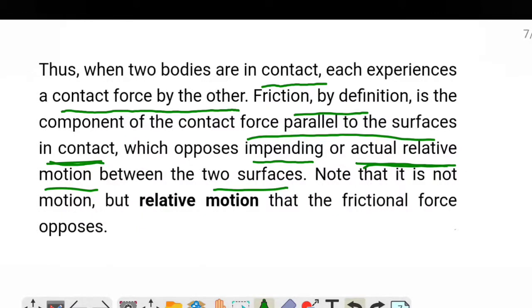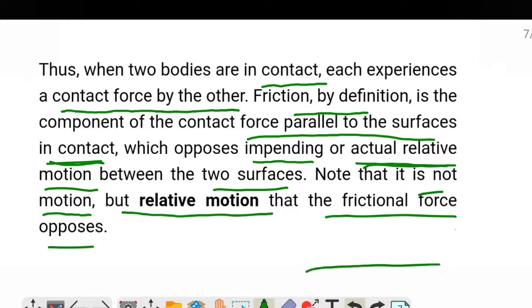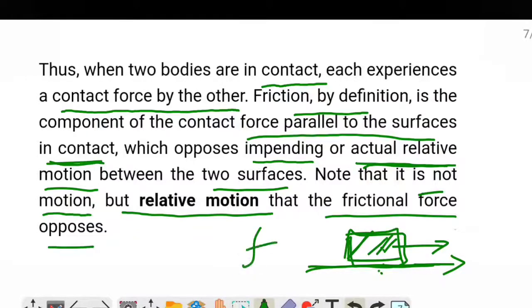Note that it is not the motion but the relative motion that frictional force opposes. If two surfaces are in contact, say a block placed on a horizontal surface, then only if there is relative motion between the two will friction force come. If both the surfaces are moving together, in that case frictional force will not be there, frictional force will be zero. So this is the important thing: it is not motion but relative motion that frictional force opposes.